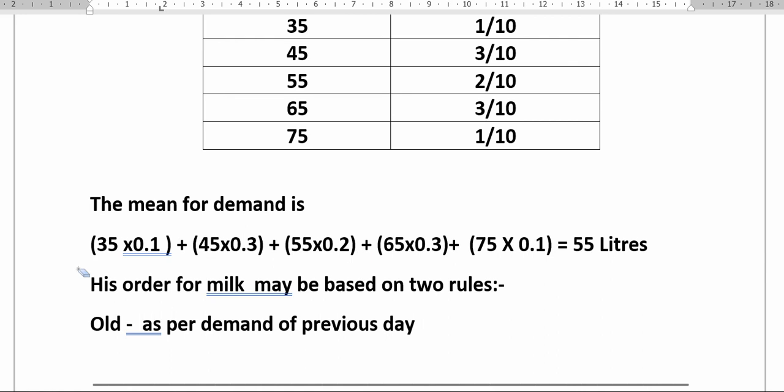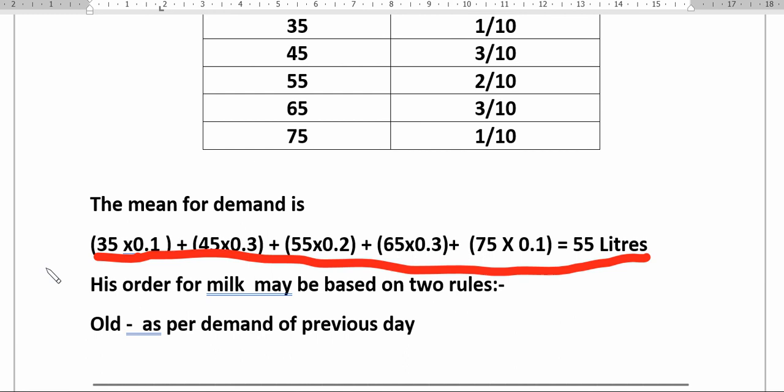So 35 into 1, I put 0.1 because 10 is there, and we are going to divide by 10 in this case. So instead of dividing by 10, I have already put the value like this. You can also write this as 1 by 10. So it is nothing but like a mean only. So 35 times 0.1, where 0.1 means 1 by 10. 45 means 3 by 10. 55 means 2 by 10.